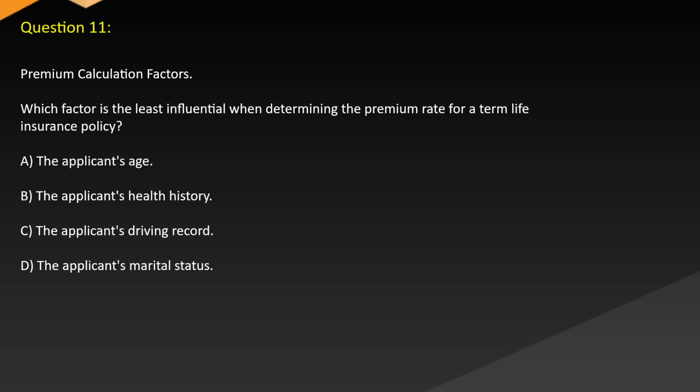Question 11. Premium calculation factors. Which factor is the least influential when determining the premium rate for a term life insurance policy? A. The applicant's age. B. The applicant's health history. C. The applicant's driving record. D. The applicant's marital status.